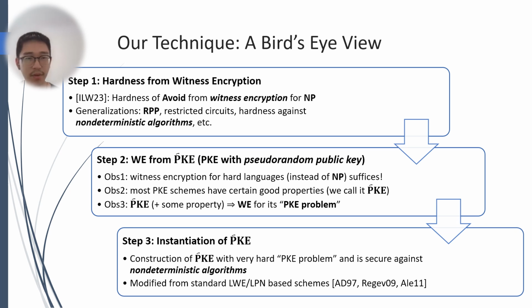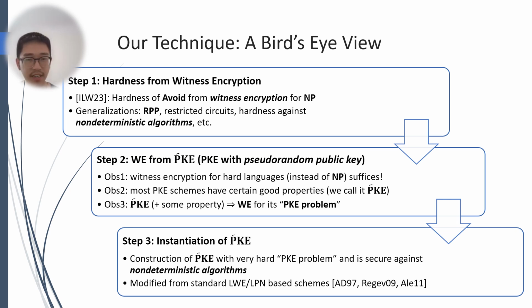In the second step, we construct the witness encryption required by the first step from so-called public key encryption with pseudo-random public keys. We have the following three observations. First, to enable the framework of Ilango, Li, and Williams, we only need witness encryption for certain hard languages instead of for NP-complete problems.